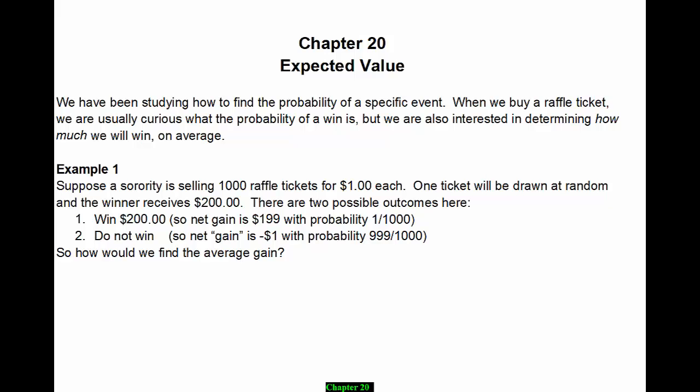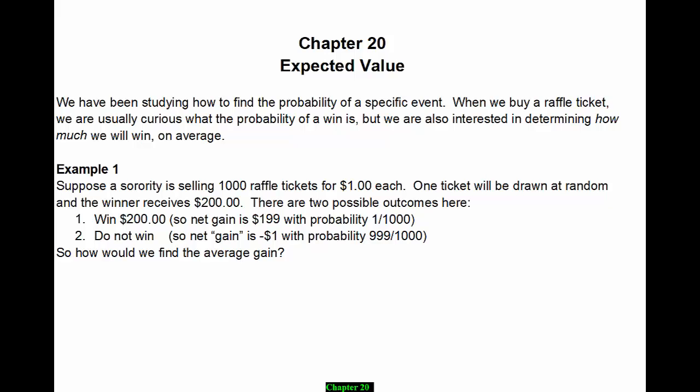So we're going to start with an example to illustrate what expected value is. Suppose a sorority is selling 1,000 raffle tickets for $1 each. One ticket is going to be drawn at random and the winner is going to get $200. There are two possible outcomes here. You win the $200 or you don't win the $200. So if we look at expected winnings, there are two outcomes. You could win the $200 or you could win $0, right?